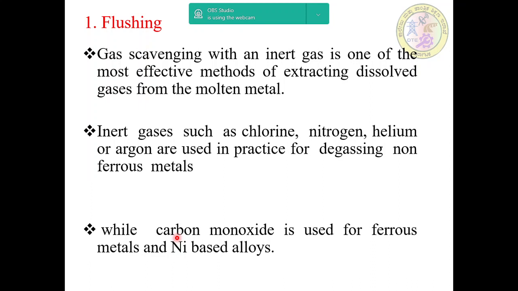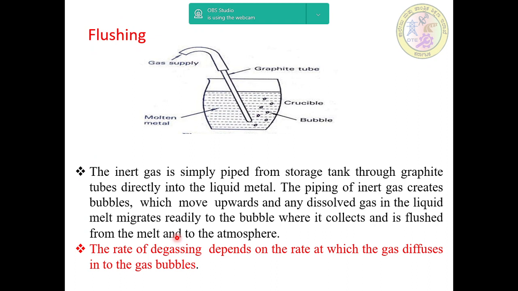While carbon monoxide is used for metals and nickel based alloys.